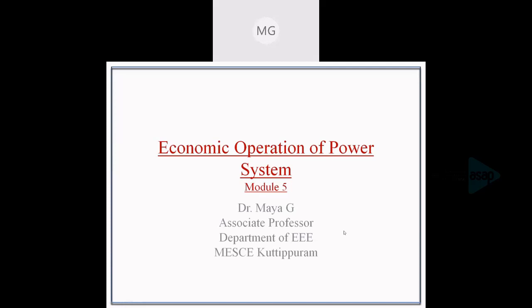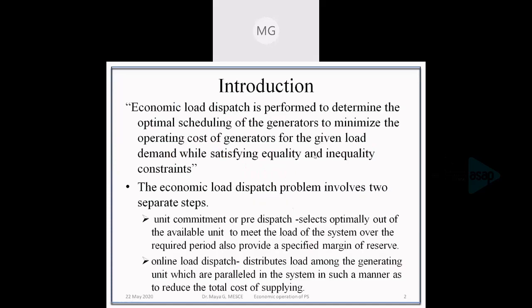So we'll go into economic operation of power system. What is economic operation? Whenever we transmit power from a generating station to a load center, the utility always looks into the economic aspect, that is, minimum operating cost of the generation.